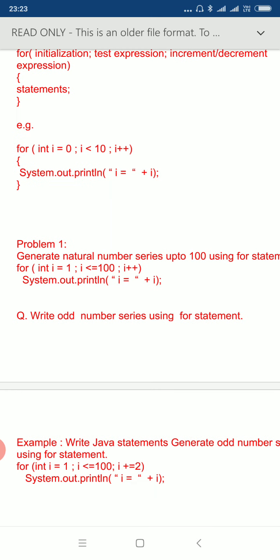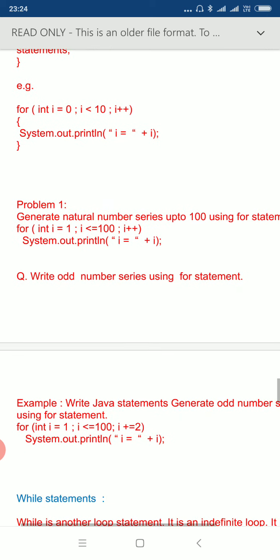In the example you can see that we have used a variable i, and we have initialized it with the value 0. Then i less than 10 is the condition, and i++ is the increment. The System.out.println statement is inside the for statement, and it is executed 10 times, because the value of i starts from 0 up to 9. 10 won't be considered because the value of i should be less than 10. So the value of i ranges from 0 to 9. That is the for statement.